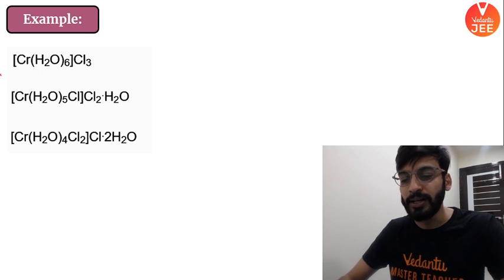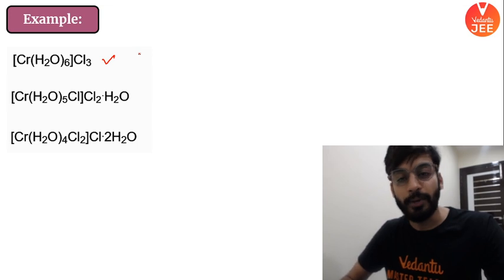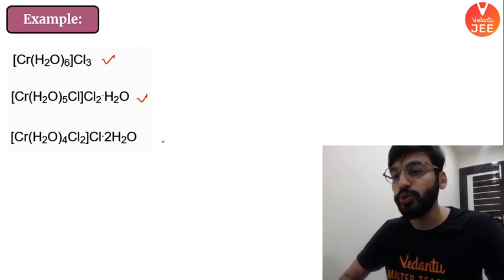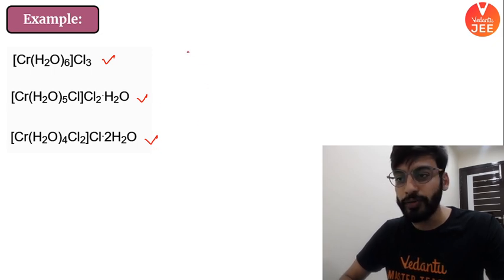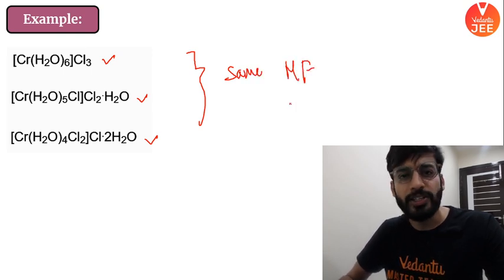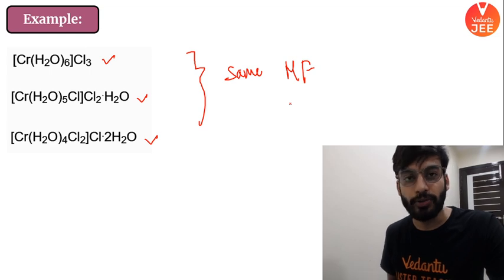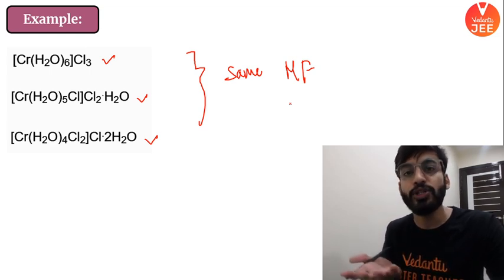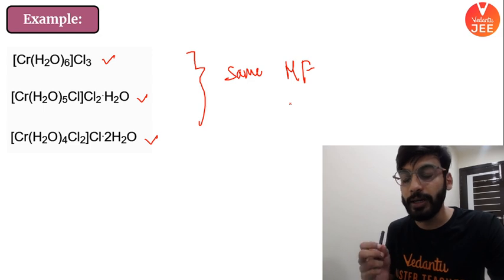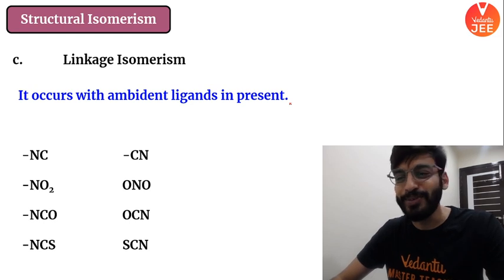Let me give you an example. Very simple, very logical example. Look, in this one, there is no water coming out. In this, you will get one molecule of water, and in this, you will get two molecules of water. And if you notice, all of these compounds have the same molecular formula, same MF. In short, I can call it MF. And so if I have to categorize all these three, I will say these are nothing but hydrate isomers. Here, different numbers of H2O molecules you are obtaining. All right, moving on.